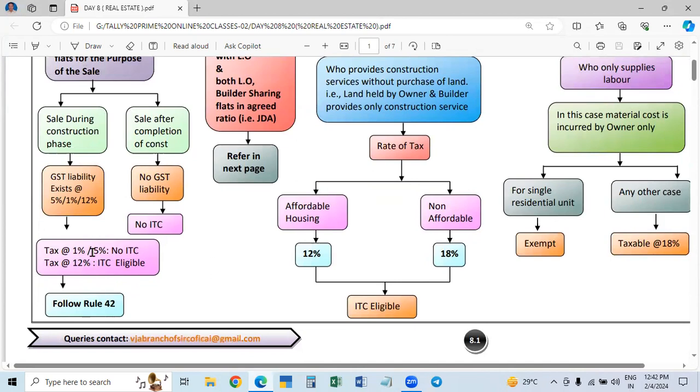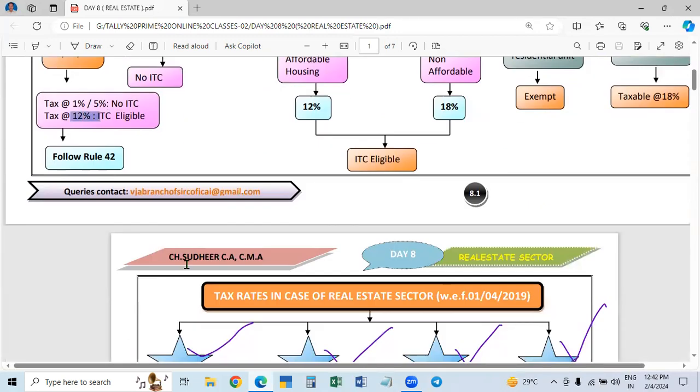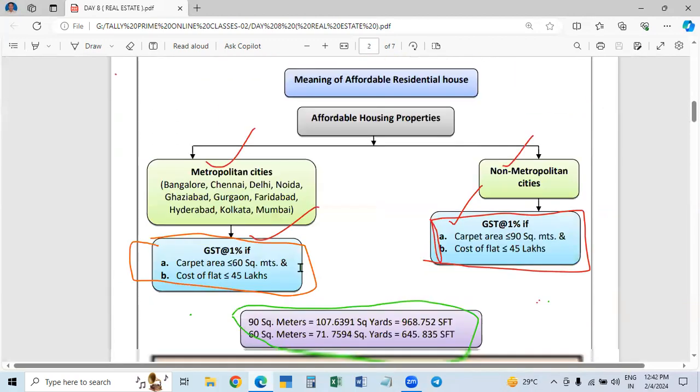So affordable, non-affordable residential houses, 1%, 5%, no ITC. Commercial house, 12%, if it is completely commercial. If the commercial house is part of a residential house, and the carpet area of that commercial house is not more than 15% of the total area, then it is also taken as a residential unit, then 5% will be charged, otherwise 12% will be charged. Understand this? This is about this one.